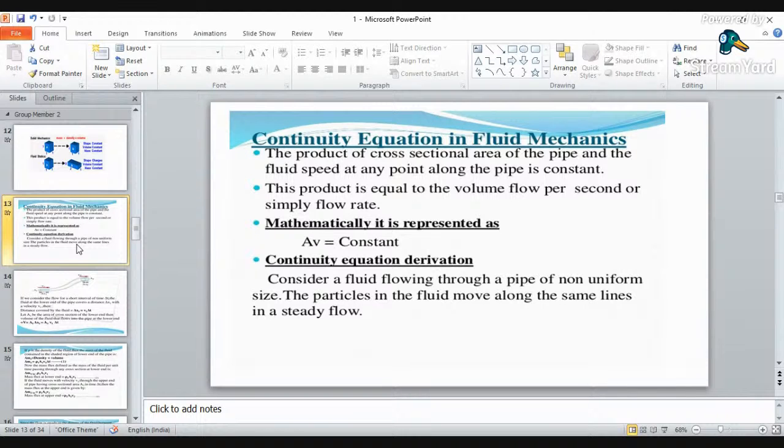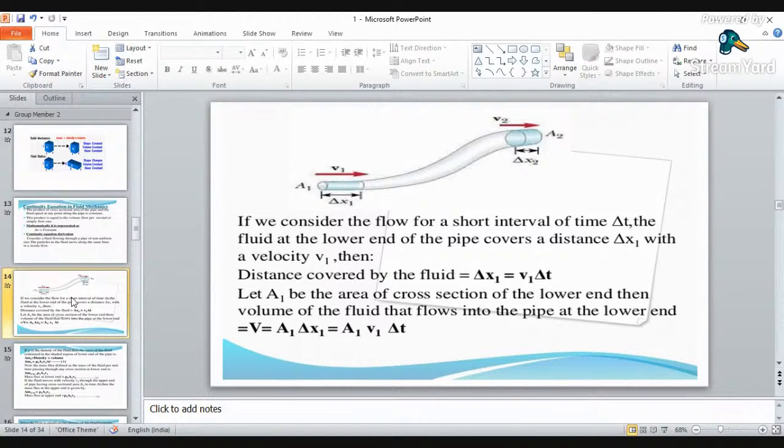If at section 1, I have area and velocity as given, then at section 2 it must be A2, V2, and their quantity or magnitude should be constant.